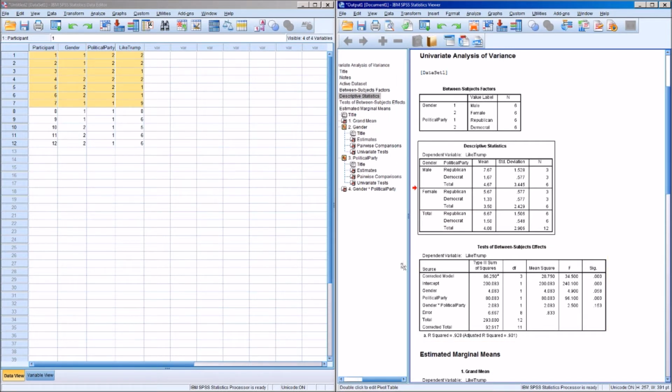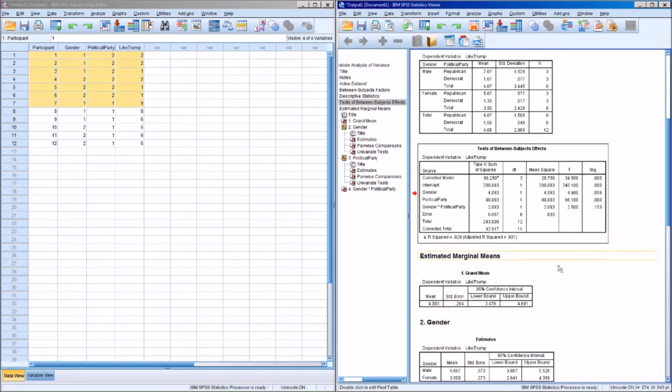So here's the big table that you're going to want to look at to see if there are any main effects or if there are any interactions. So this is going to be a little bit weird because we have such a small sample size in this particular case, but just bear with me for a little bit.